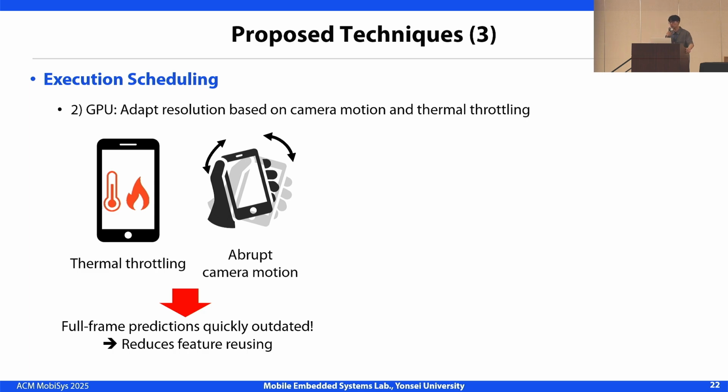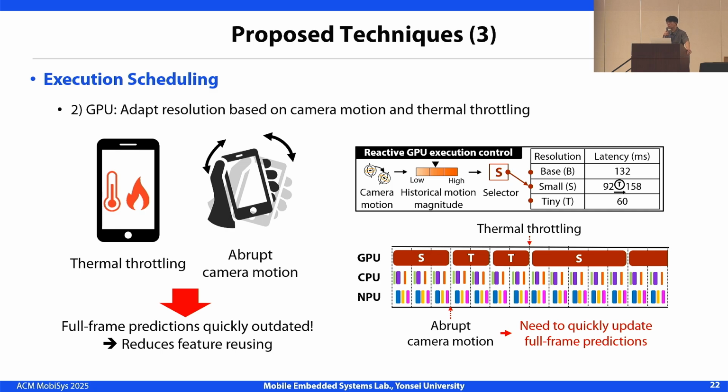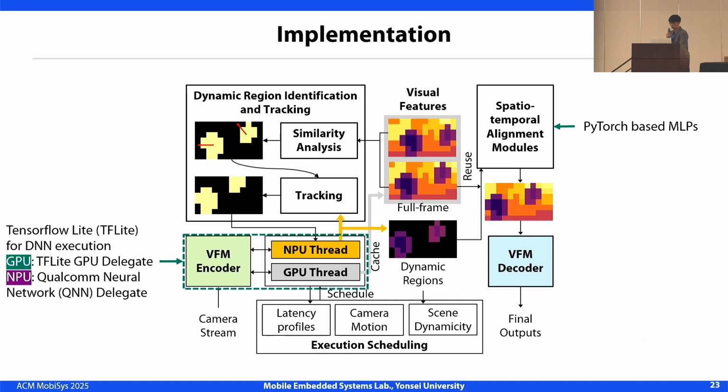Now, for the GPU scheduling, ARIA tackles the issue of full-frame predictions quickly becoming outdated due to abrupt camera motion or thermal throttling. During the offline phase, the system profiles the latency of full-frame inference across various resolution levels to enable fast runtime adjustments. At runtime, ARIA dynamically selects the optimal resolution based on current motion and thermal conditions, ensuring real-time performance without sacrificing too much accuracy. By coordinating resolution adaptation and priority-based scheduling, ARIA ensures real-time, high-quality inference even under dynamic runtime conditions.